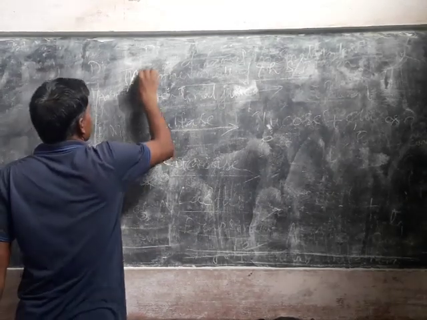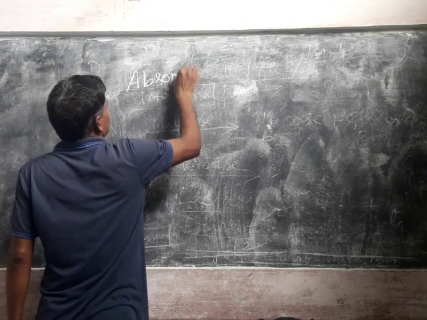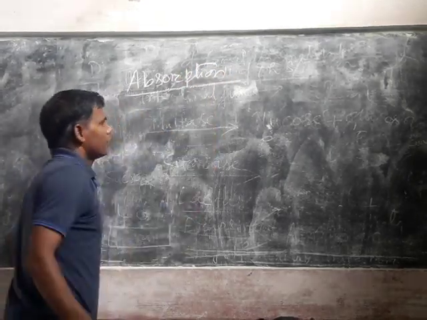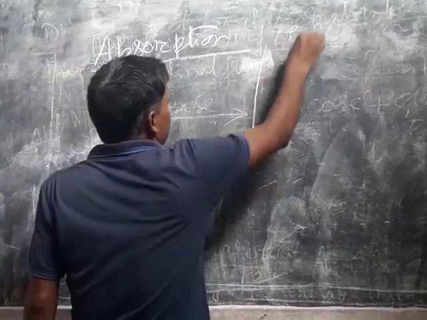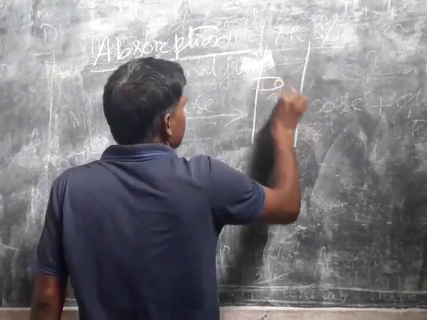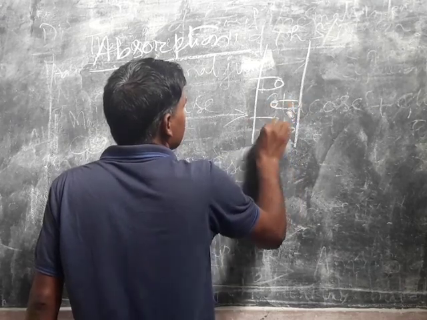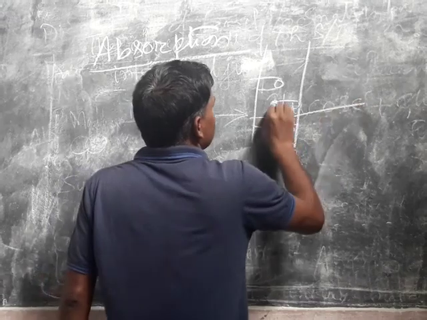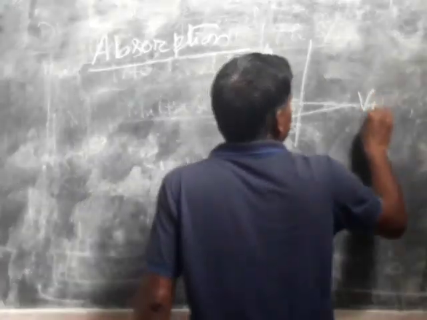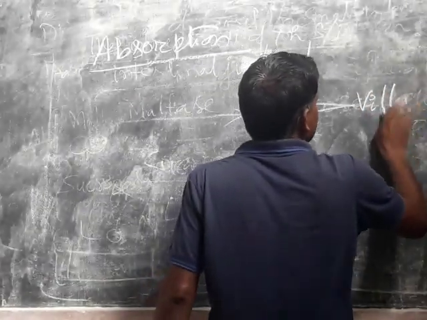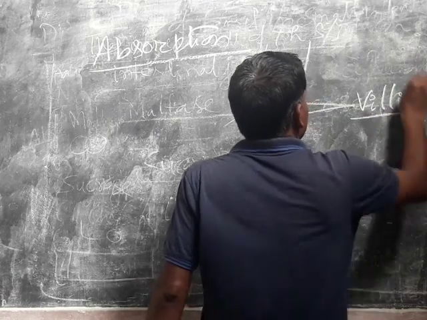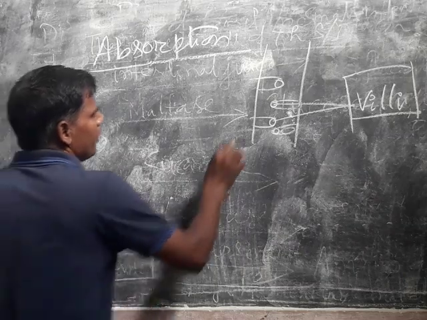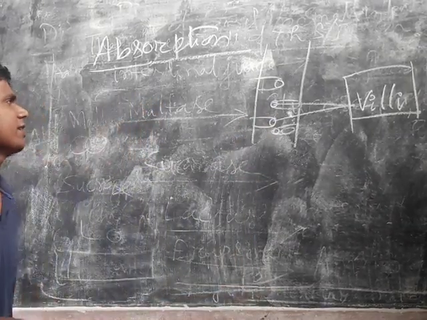Next is absorption. The inner wall of small intestine possesses many finger-like projections. These are called villi in plural and villus in singular. Each villus possesses blood vessels and lymph vessels.